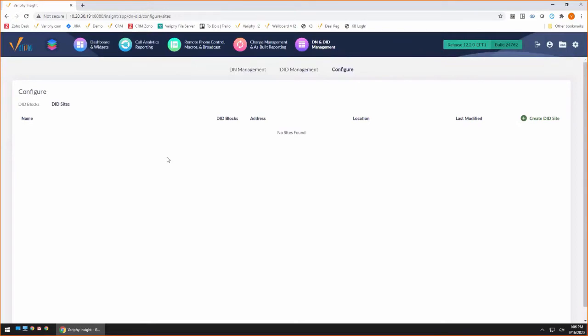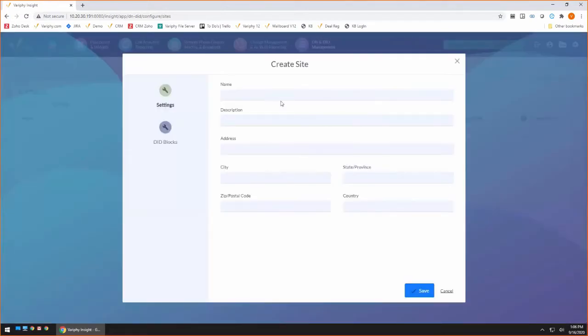For the purpose of this example, we're going to strictly focus on 12.2 and the use of the international DID. That is new to 12.2, but conceptually, whether you're building something international or US, it's all going to be the same. So first things first, let's create a DID site. Again, this is really just a bucket that we're going to use to put our blocks of DIDs in.